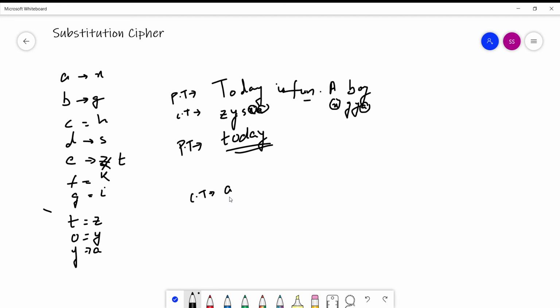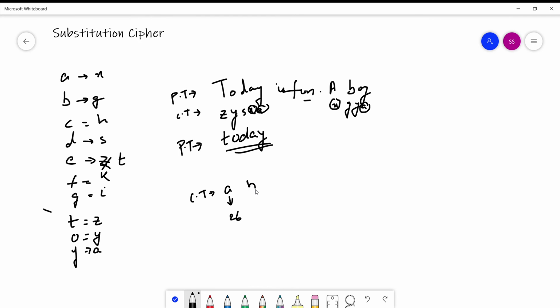A could have been encrypted from some alphabet, and the number of possibilities is 26. A can be encrypted from A, from B, from C. Similarly, from A to Z, all the possibilities are there, right?